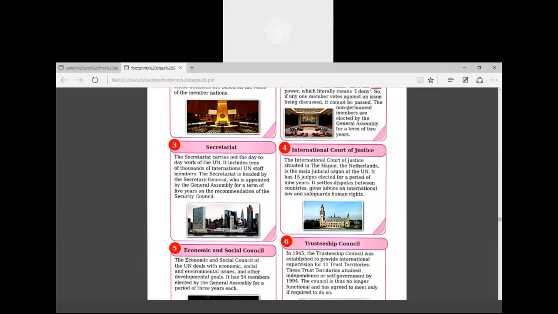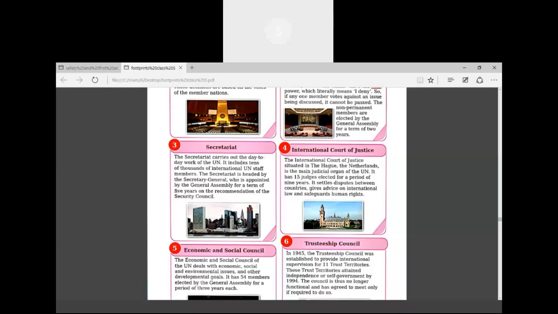The International Court of Justice, situated in The Hague, the Netherlands, is the main judicial organ of the UN. It has 15 judges elected for a period of 9 years. Elected for a period of how many years, beta? 9. So don't get confused. Non-permanent members are for 2 years.